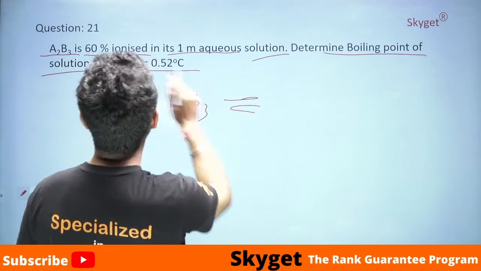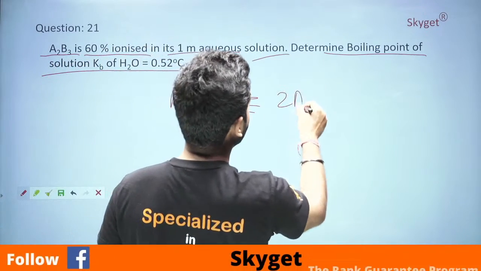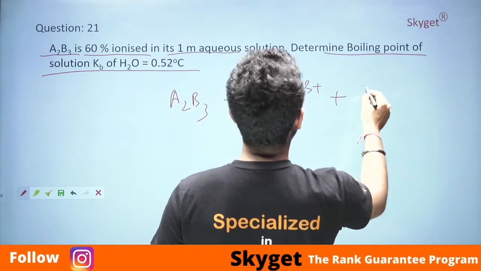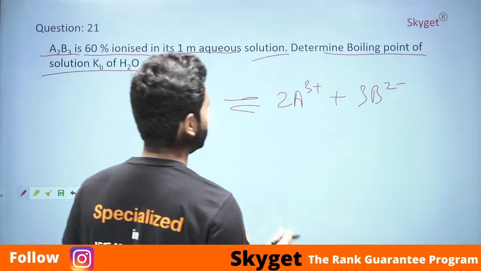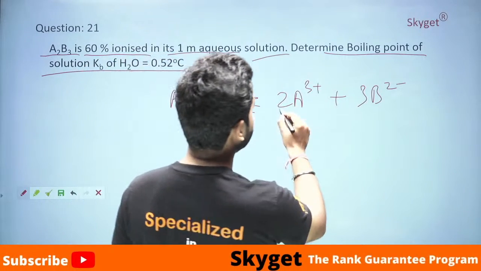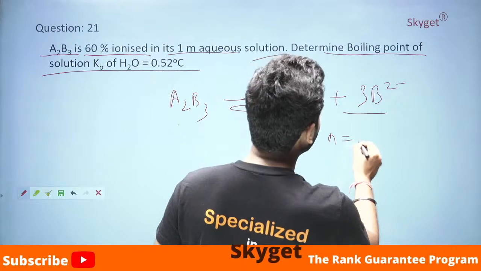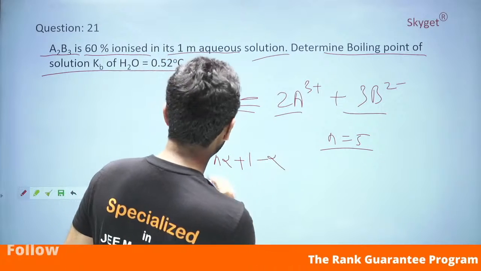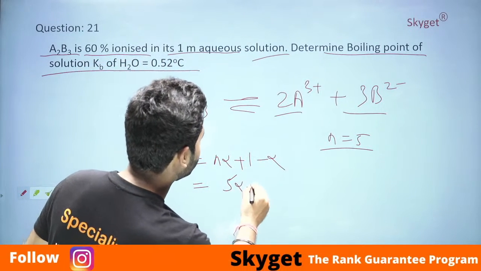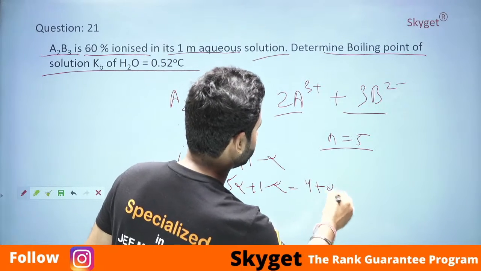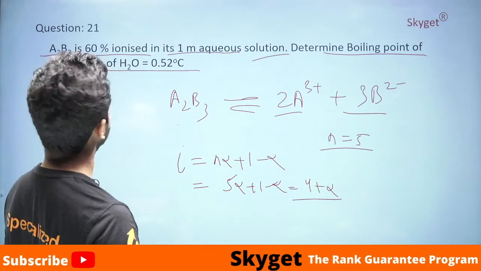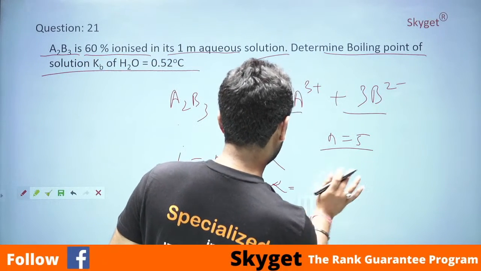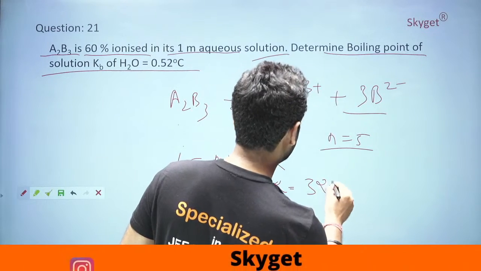A2B3 dissociates or ionizes to give 2A3+ plus 3B2-. Now how many ions are being formed? From this, 5 ions, 2A and 3B, means n is equal to 5. The formula of van't Hoff factor: i is equal to n alpha plus 1 minus alpha. n is 5, so 5 alpha plus 1 minus alpha is equal to 4 alpha plus 1.